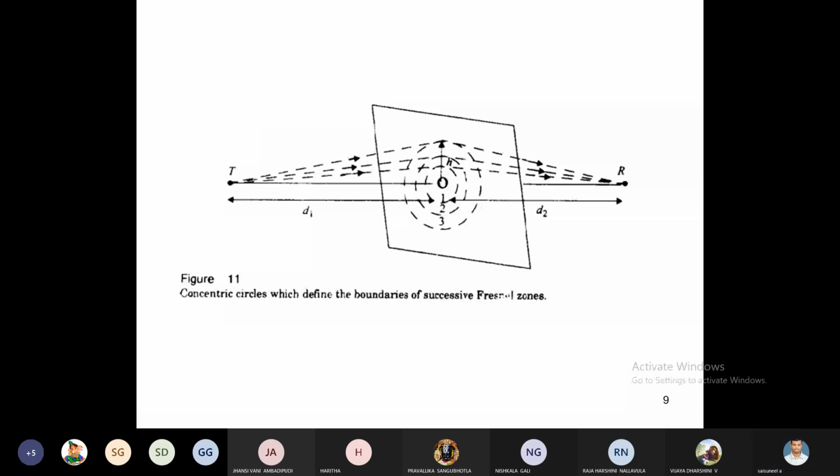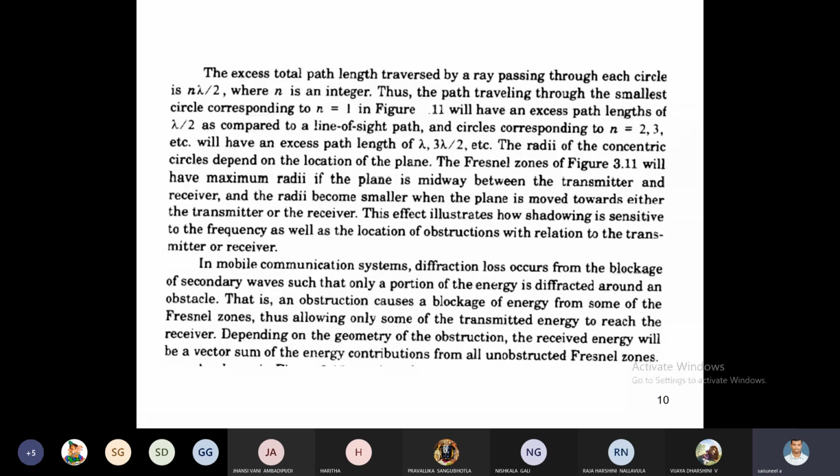Similarly, the path length for the second concentric circle increases by 2 lambda by 2, that is n lambda by 2 in general. For the third circle, 3 lambda by 2. That is, as every circle increases, the path length also increases. Especially in mobile communication systems, the diffraction loss occurs from the blockage of secondary waves, such that only a portion of the energy is diffracted around an obstacle.